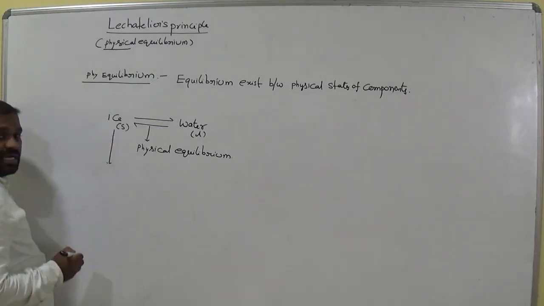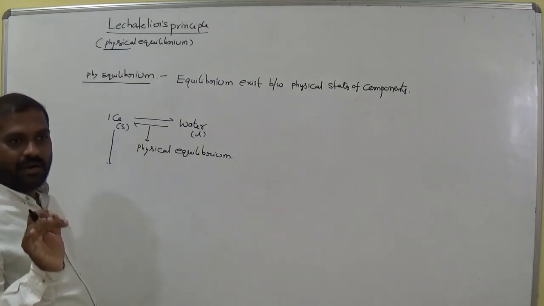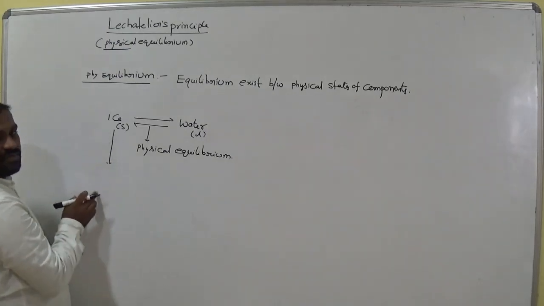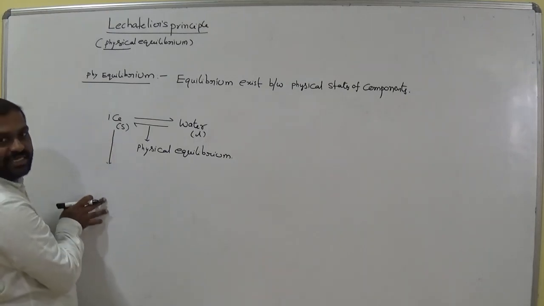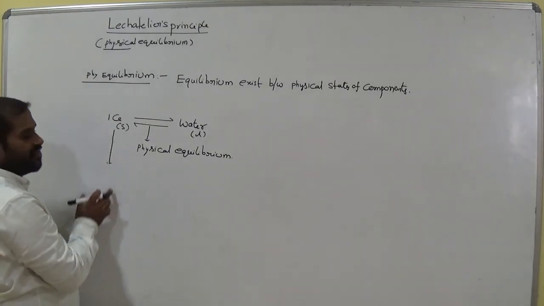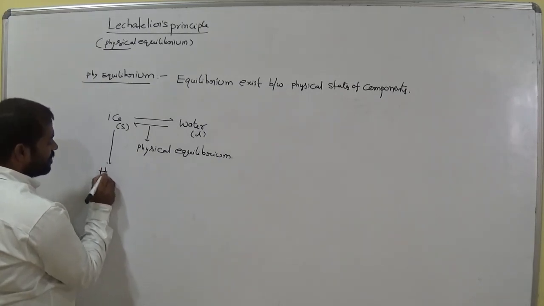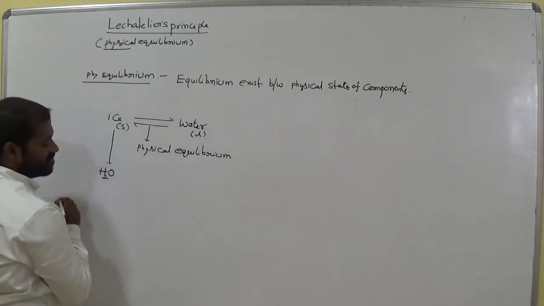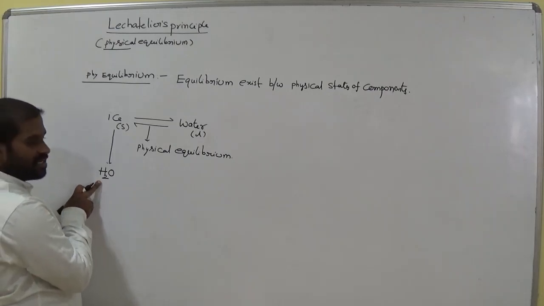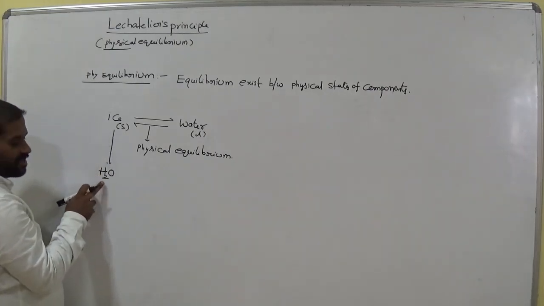Now tell me the chemical formula of ice. The chemical formula of ice, which is in solid state, is H2O. It consists of two hydrogen atoms and one oxygen atom.